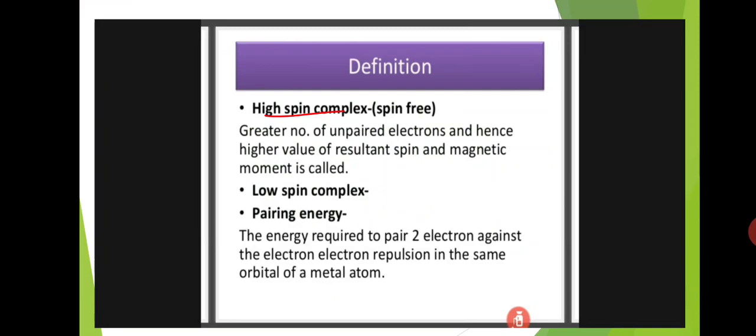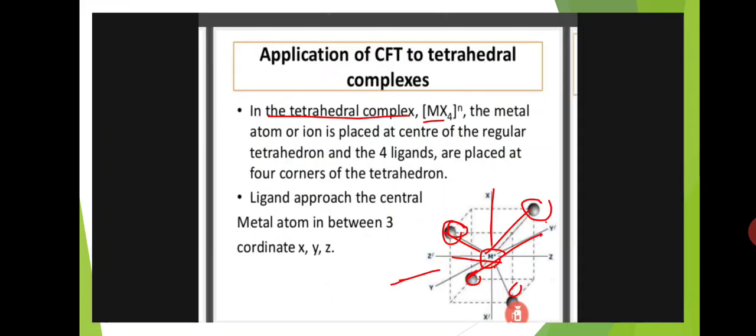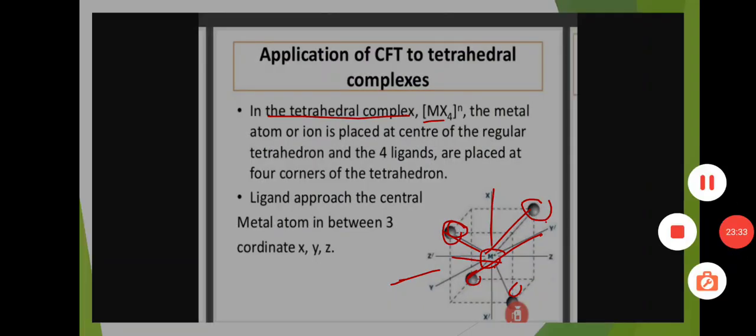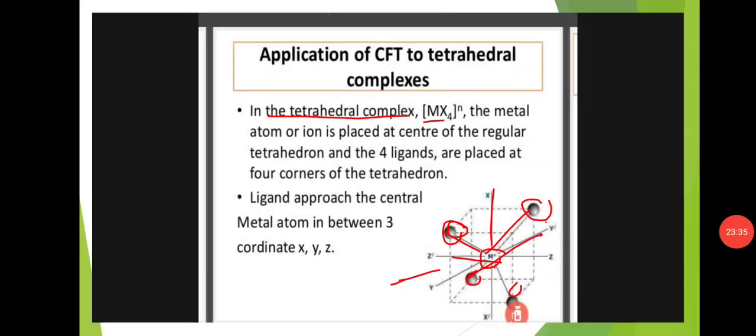Low spin complex means the energy required to pair two electrons against the electron-electron repulsion in the same orbital of a metal atom is high. And application of CFT to tetrahedral complexes: in a tetrahedral complex, the metal atom or ion is placed in the center of the tetrahedron and four ligands are placed at the corners of the tetrahedron.